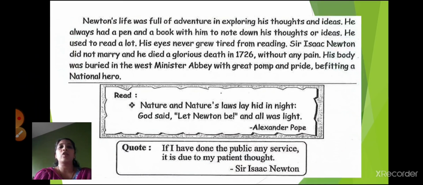Newton's life was full of adventure in exploring his thoughts and ideas. He always had a pen and a book with him to note down his thoughts or ideas. He used to read a lot. His eyes never grew tired from reading. Sir Isaac Newton did not marry, and he died a glorious death in 1726 without any pain. His body was buried in the Westminster Abbey with great pomp and pride, befitting a national hero.